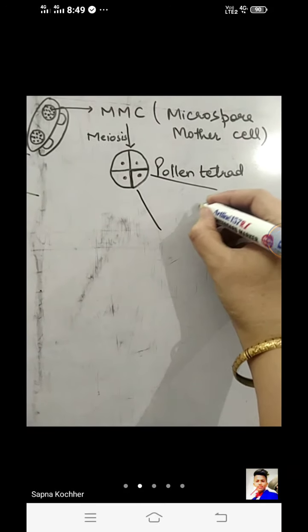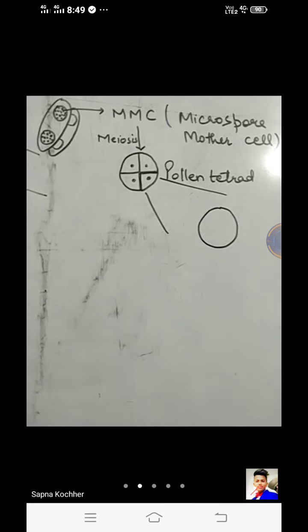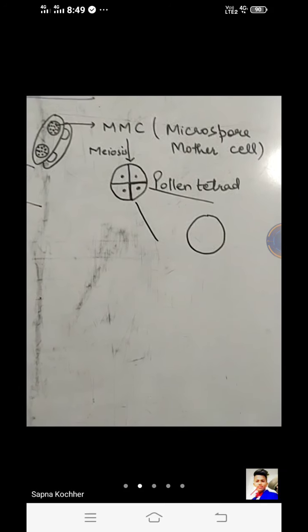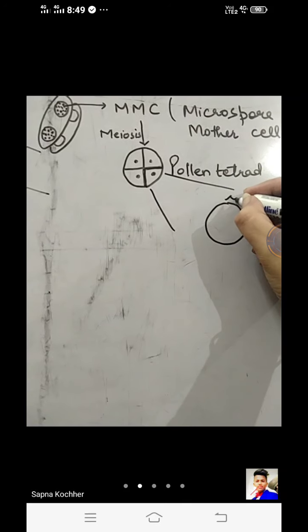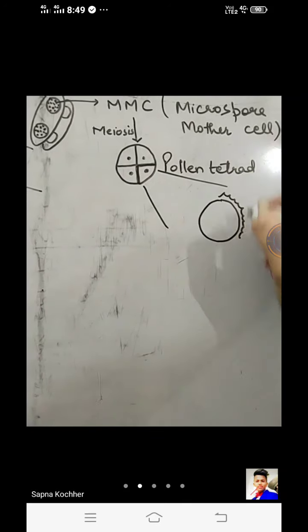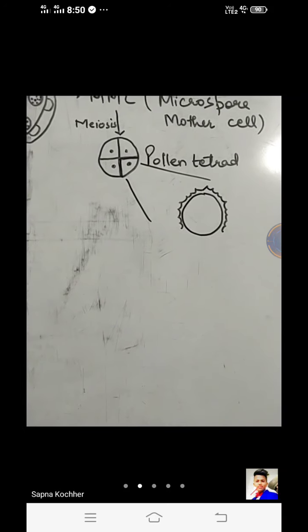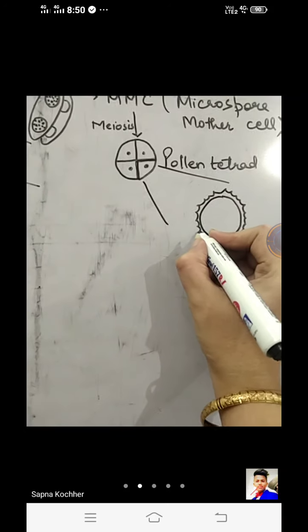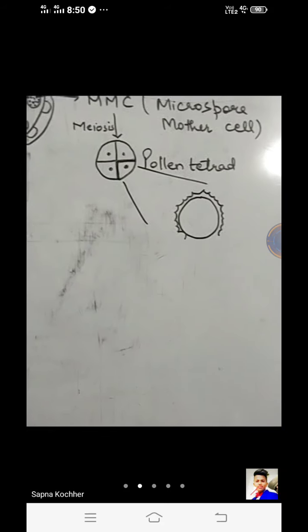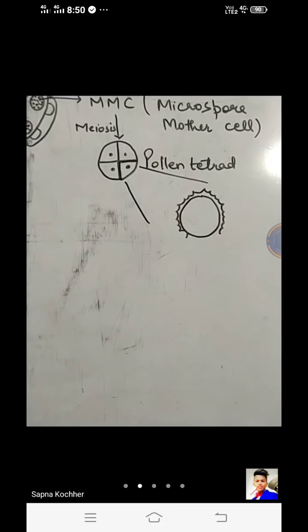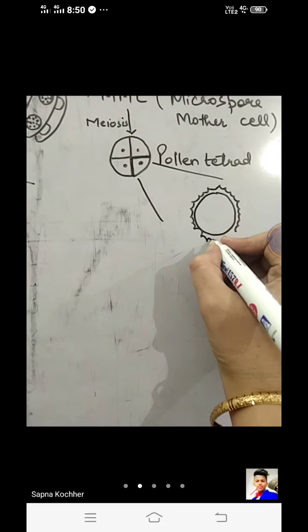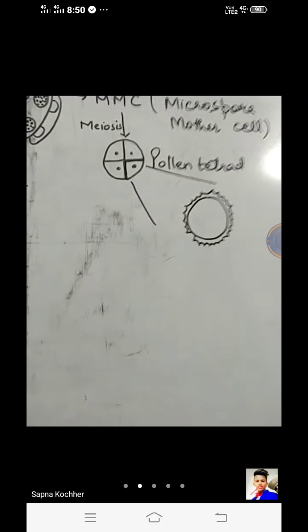Now, what is the structure of a pollen grain? The pollen grain has the intine as well as exine. Intine is the inner membrane, exine is the outer membrane. At places, the exine and intine are fused, forming the germ pores, right? You can make it at one place, at two places differently.